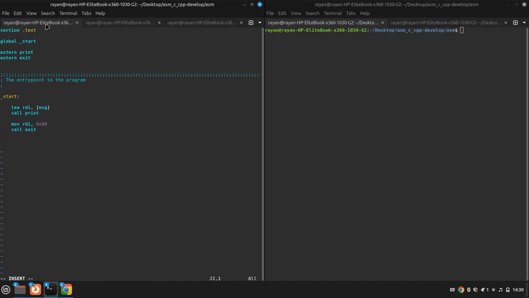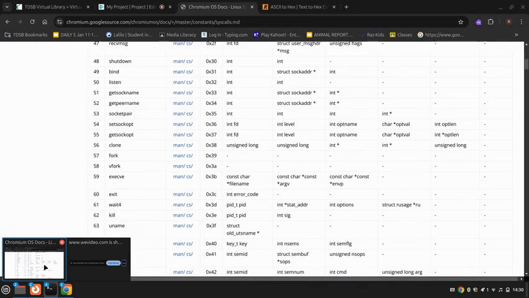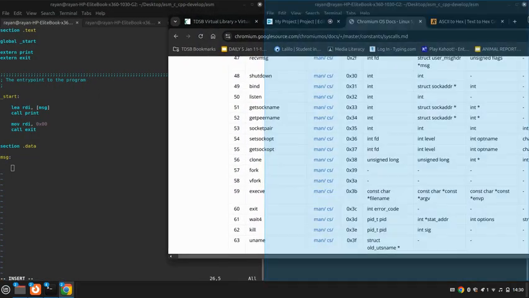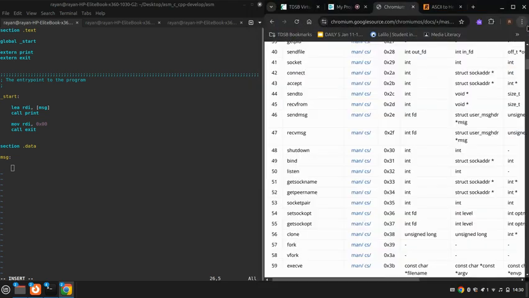Over here, what we do is we need to do the data section. So we do section .data. Then we want to define the message, and this will be a bit hard. Okay, so let's open up Chrome again, and I'll squish this over here.